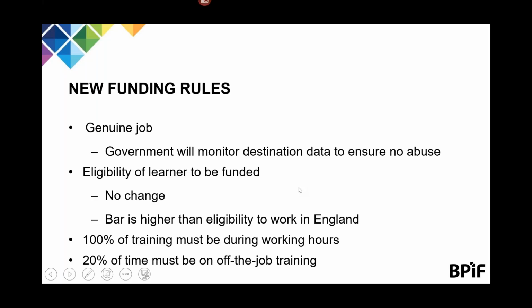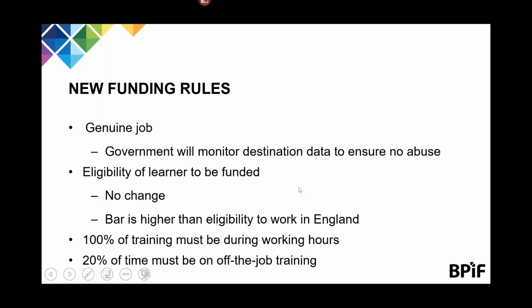Genuine job. The apprentice role must be a genuine job, and the expectation is that the apprentice will continue to work for the company after completion of the apprenticeship. The government have stated that they will monitor destination data for apprentices to ensure that there is no abuse in this area. Whilst there is no change to the eligibility of the learner to be funded, this is a reminder that the bar is higher than the rules around eligibility to work.